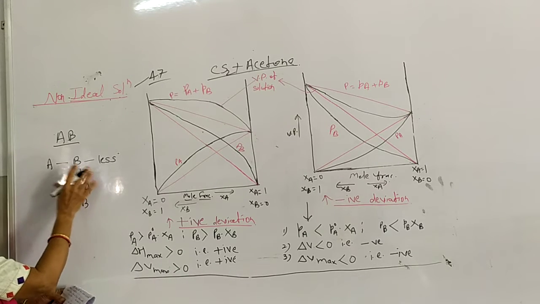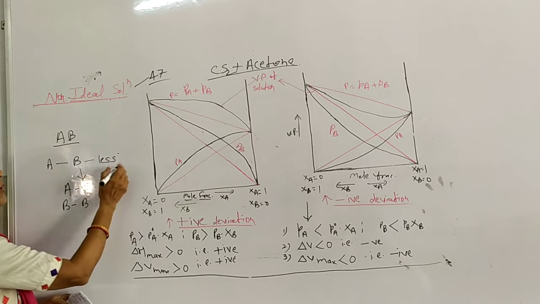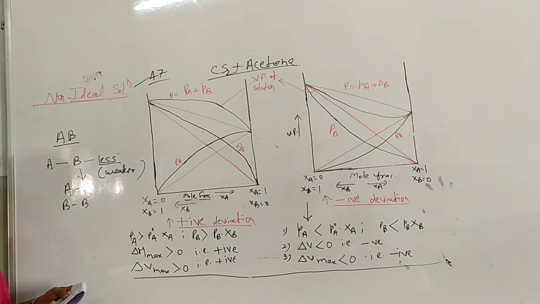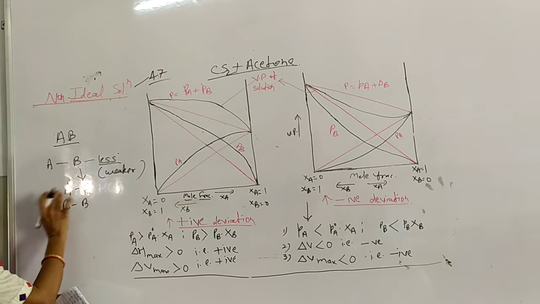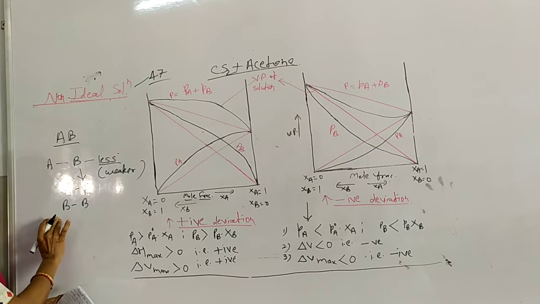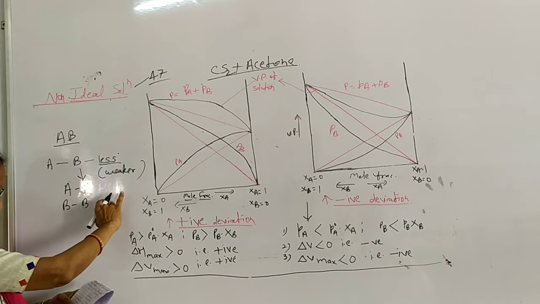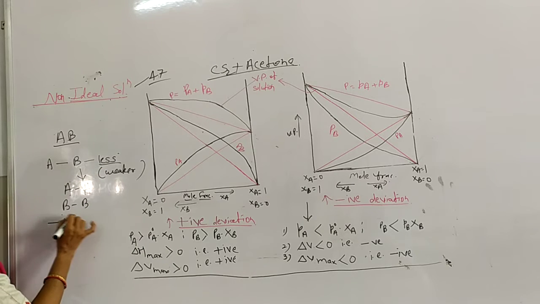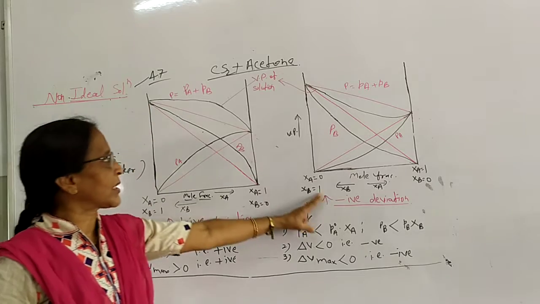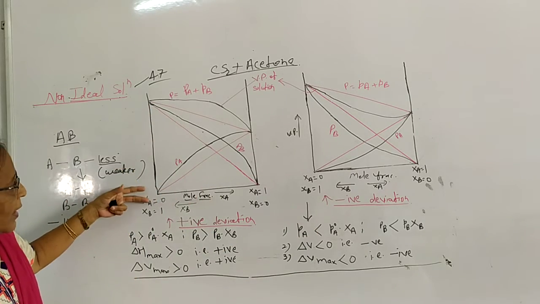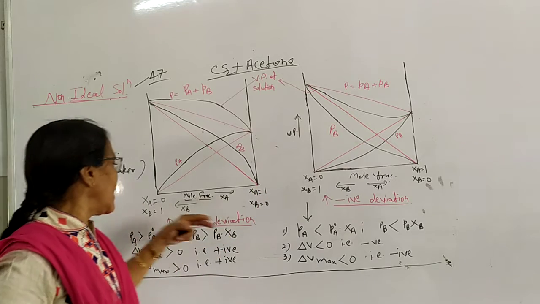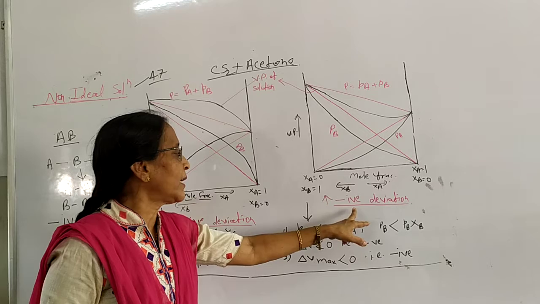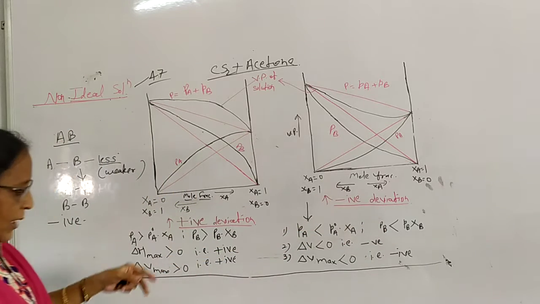Because of this weaker intermolecular force, the solution shows negative deviation towards Raoult's law. Students, we have already seen these two graphs: one showing positive deviation and the second showing negative deviation.